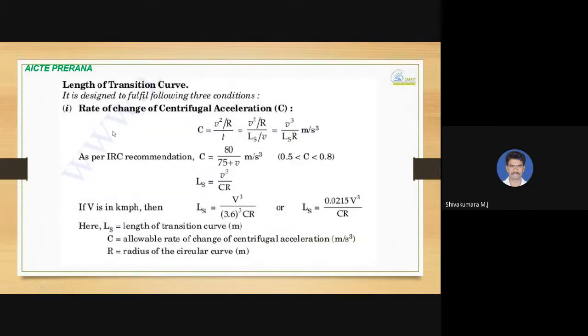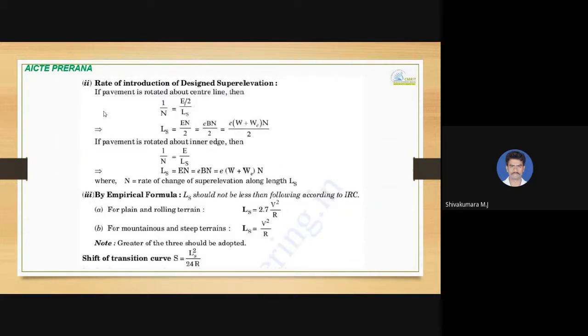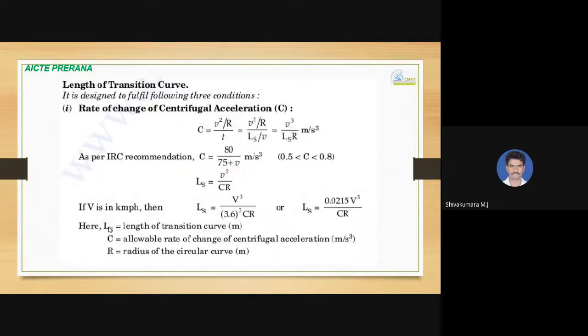And the length of a transition curve can be calculated under different scenarios. First, it can be calculated based on rate of change of centrifugal acceleration, then based on rate of introduction of design superelevation, and it can be calculated by using some empirical formulas. So among these three methods, which is the maximum value that can be adopted as the length of transition curve?